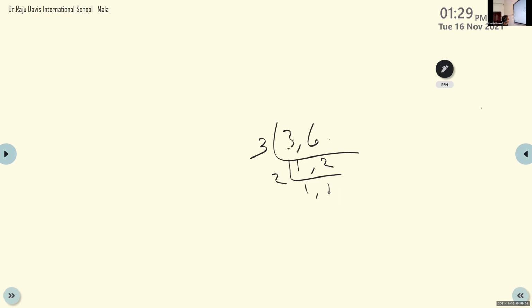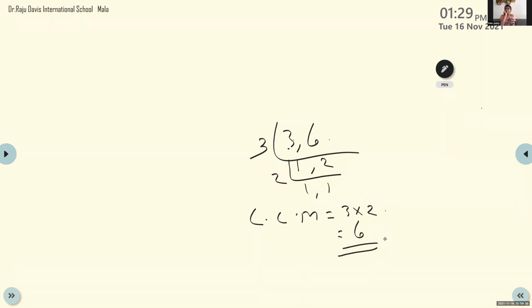1 by 1. We should divide again and again until we get 1 and 1. Then the last and final step: we got 3 and 6 in 3's table, and 1 and 2 we got in 2's table. So we got 3 and 2. So 3 into 2 is equal to 6. That is the LCM. You understand now?